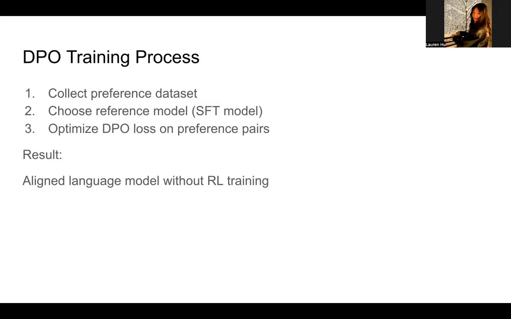This could be labeled by humans or AI, and then we select a reference model, usually the supervised fine-tuned model, which is the base model that we trained in the beginning. And then finally, we optimize the DPO objective directly on the preference data, which produces a model aligned with human preferences without requiring reinforcement learning at all.